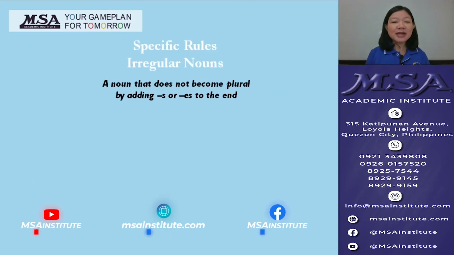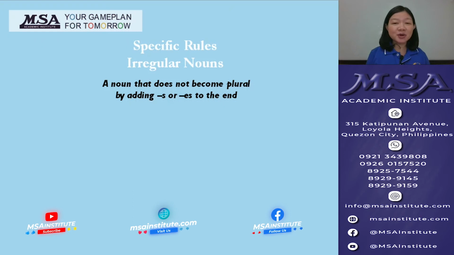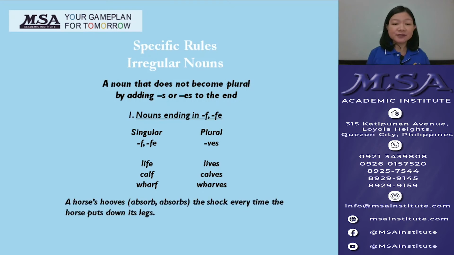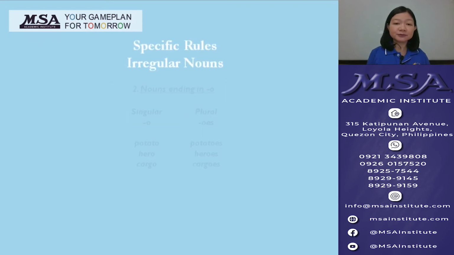Now, when an irregular noun is the subject, it is important to know its singular and plural form. An irregular noun is a noun that does not become plural by adding s or es to the end. First is the noun ending in f or fe in singular, becoming ves in plural. For example, life becoming lives. What is the correct verb in this sentence? A horse's hooves absorb the shock every time the horse puts down its legs. Hoof singular becomes hoofs plural, so hoofs take a plural verb.